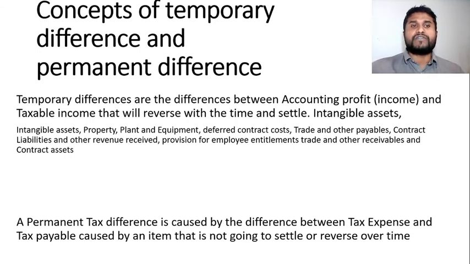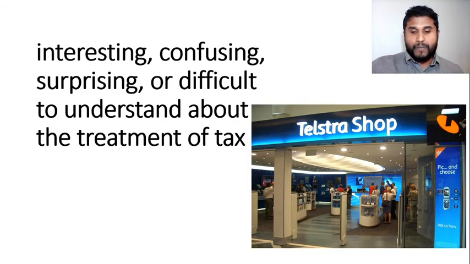Concepts of temporary differences and permanent differences. Temporary differences are differences between accounting profit and taxable income that will reverse with time and settling. It was interesting to see how the recorded income tax expenses differ from deferred tax expenses and tax paid, and the reasons behind the calculation.